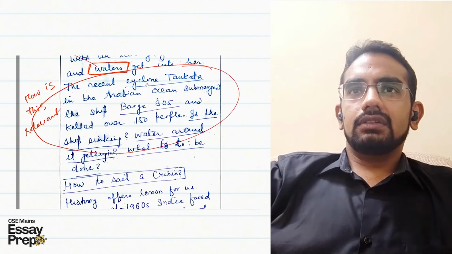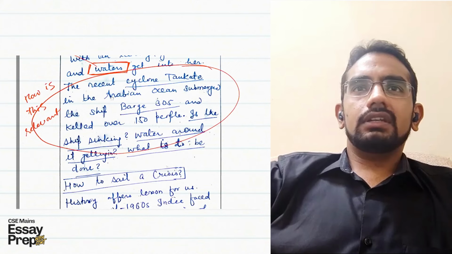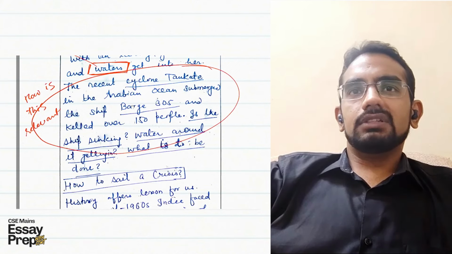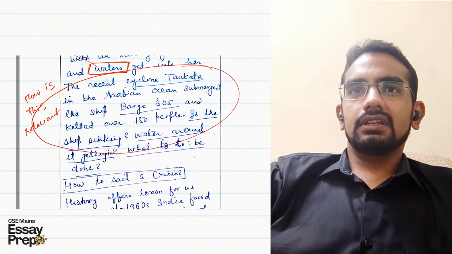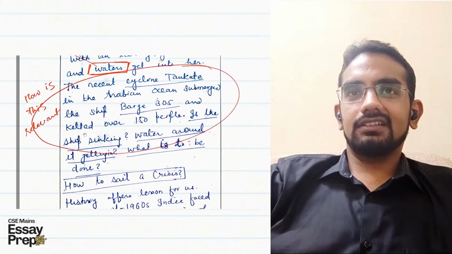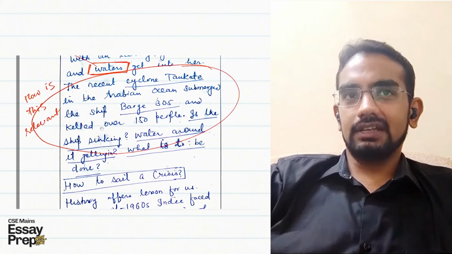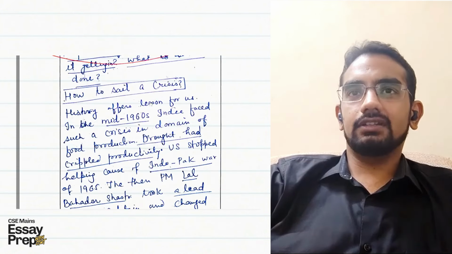"The recent cyclone Tauktae in the Arabian Sea submerged the ship, whatever the name is, and 150 people." This is a literal example. It is not relevant here. See, the topic is much more expansive, and I don't find this example relevant here at all.